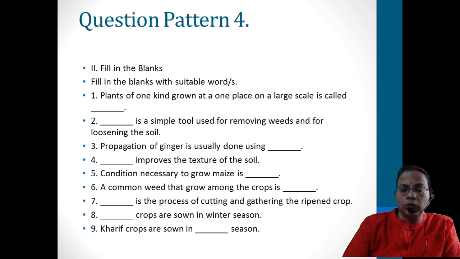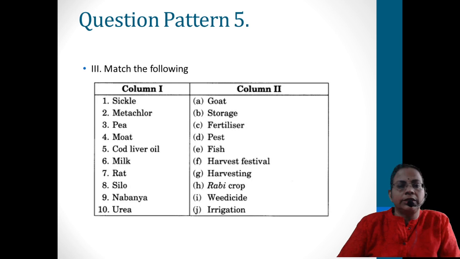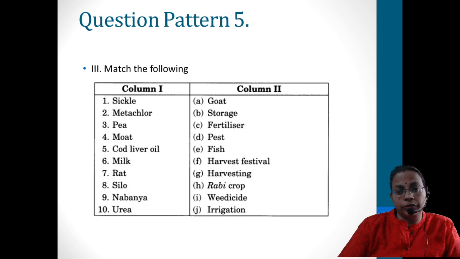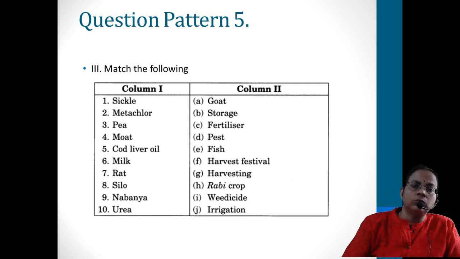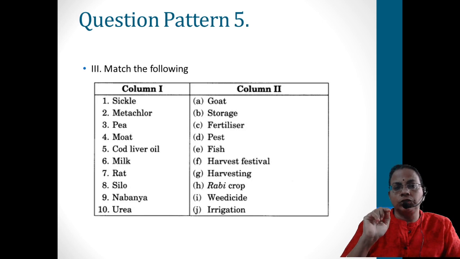Like that way the model questions can be asked. And another model is match the following. One set will be given on the left side, another set on the right side, and you have to match them. When you are asked like this, you have to draw the column. If on one side it is sickle, you have to find out where it is: harvesting. G you have to write first, and the word harvesting also you have to write. Don't crisscross it, okay, with scale and pencil, don't crisscross it. So if the left side is sickle, on the right side the option is G, that is harvesting.